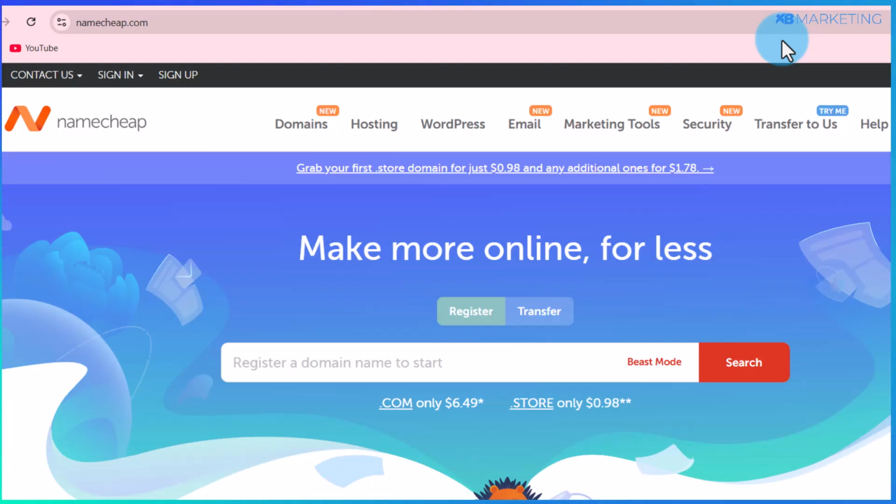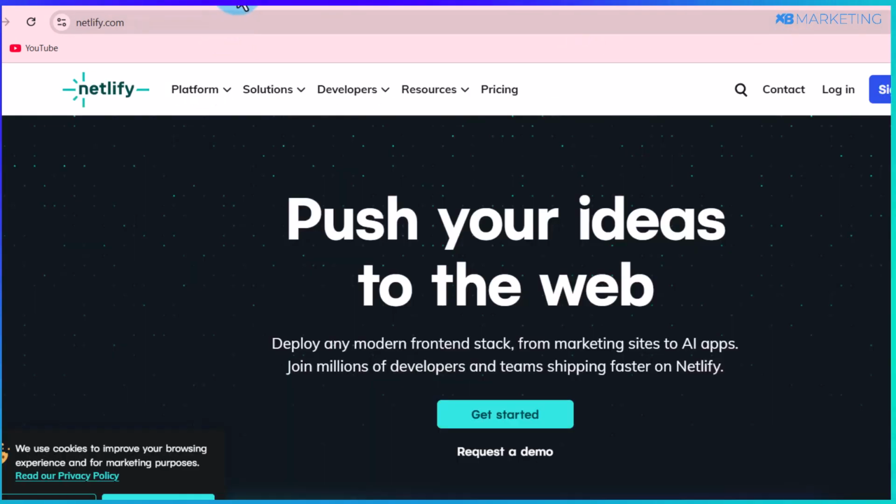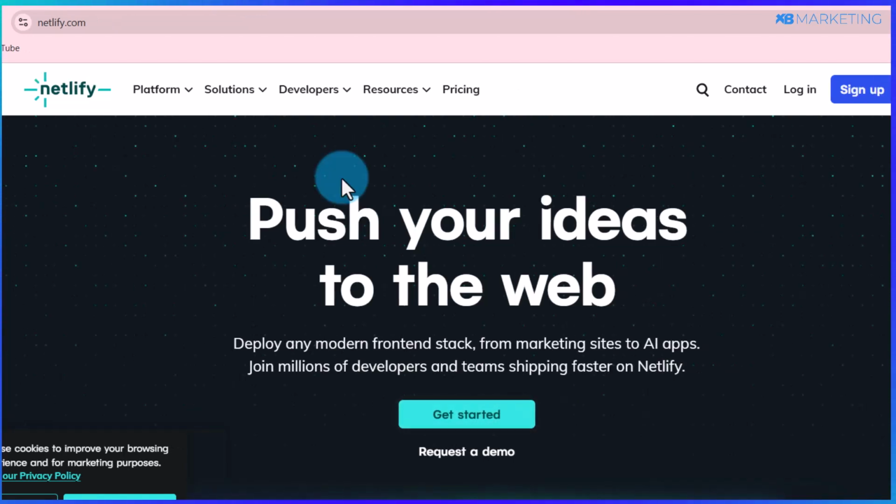So that takes us to the next step where you then want to purchase a domain name and hosting for the landing page. And you can use namecheap.com to do this. However, for those who want to start out completely free, there are these two free options right here, netlify.com or github.com. These are two websites which you can use to host this landing page for absolutely free. So I'm going to be showing you how to upload the landing page to netlify.com for absolutely free. You want to click on this sign up button to create a free account.